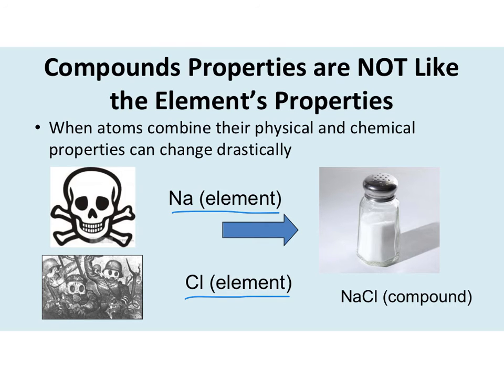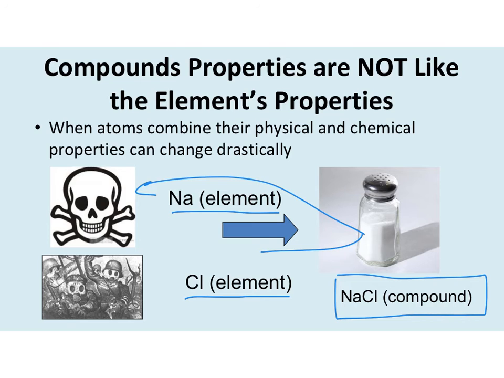If I look at all these different properties, when I combine them into table salt, it doesn't contain any of those properties anymore. So table salt's not poison at all like sodium or like chlorine. Right? Table salt's not metallic like sodium, and it's not a gas like chlorine. When you combine two elements together and it makes a brand new compound, it's nothing like the originals. It's not like it contains any of the properties of the originals. It makes a brand new piece of matter that has its own properties, okay? And nothing like the original properties of its building blocks.